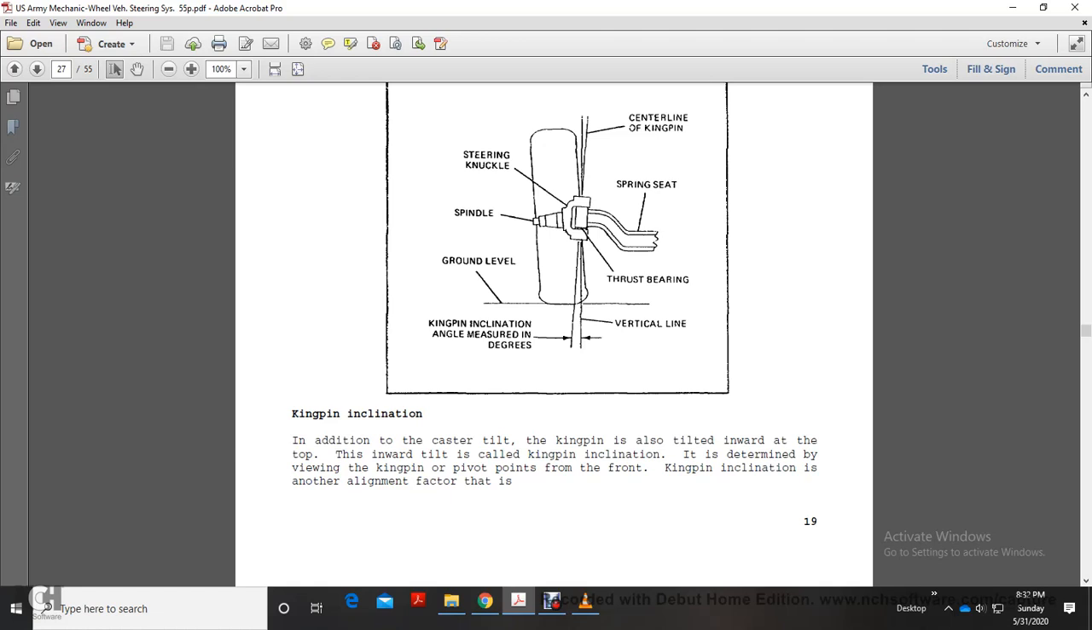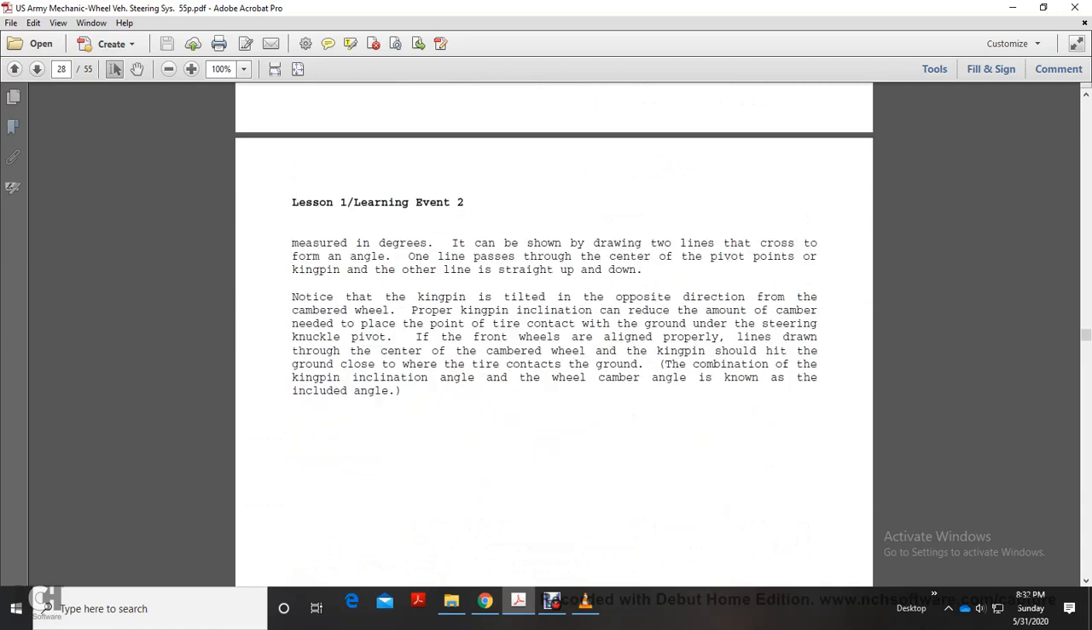This is determined by viewing the kingpin pivot pins from the front. The kingpin inclination is another alignment factor that is measured in degrees and can be shown by drawing two lines that cross to form an angle. One line passes through the center of the pivot point of the kingpin, the other line is straight up and down. Notice the kingpin is tilted in the opposite direction from the wheel camber.